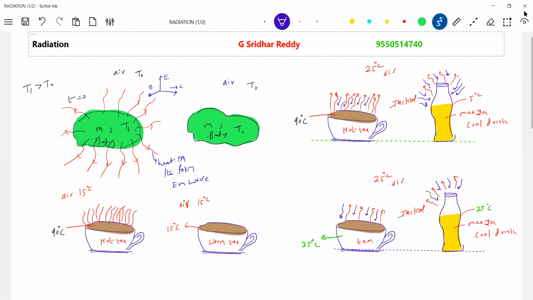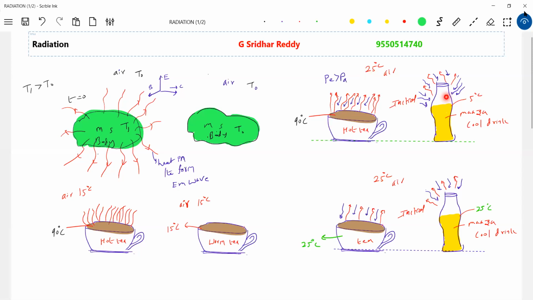So here first what happened? Emission, I'll say emissive power. So it emits more energy than it absorbs. So this hot tea is also emitting and also absorbing energy, but the rate of emission will be greater than the rate of absorption. That's why it is net losing, so the temperature of the hot tea will decrease.